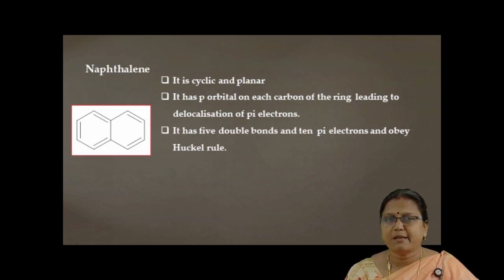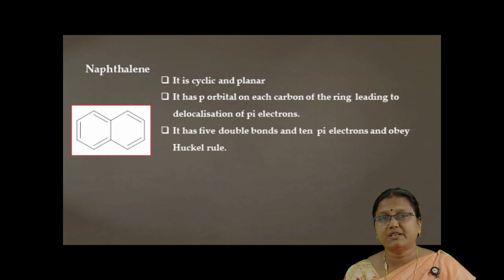So the next example we are going to see is naphthalene. This is the structure of naphthalene. Here 2 benzene rings are in a fused fashion, so it's a condensed ring system. On viewing this structure, it has 5 double bonds. So 5 into 2, totally 10 pi electrons are there. So we have to check according to Huckel's rule whether this organic compound containing 10 pi electrons is aromatic